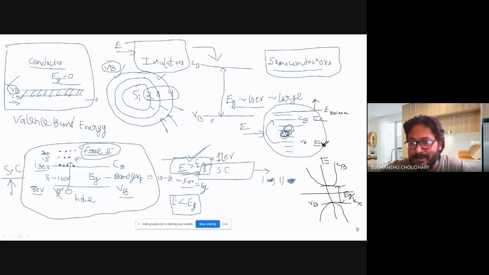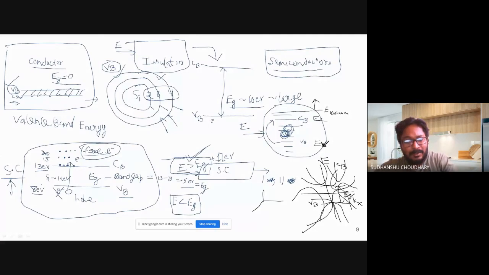So if you have, let's say, K points in the Z direction also, K point in X, K point in Y, and K point in Z direction also, you will see that bands are crossing like this. All bands are maybe crossing like this. Many bands are crossing like this. But that is a very complex picture. So that is why we consider only one simplistic model.